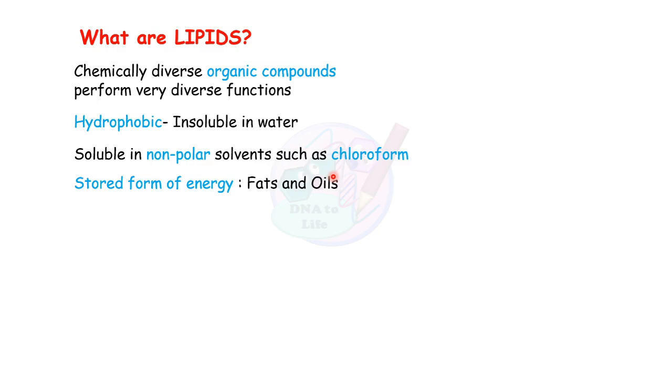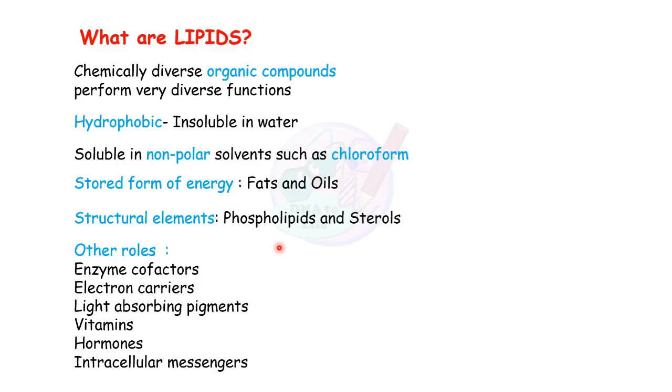What are the functions of lipids? They are a stored form of energy, like fats and oils. They are structural elements, like phospholipids and sterols, as phospholipids form the bilayer of the plasma membrane. They also play other crucial roles: they are enzyme cofactors, electron carriers, light absorbing pigments, vitamins, hormones and intracellular messengers.